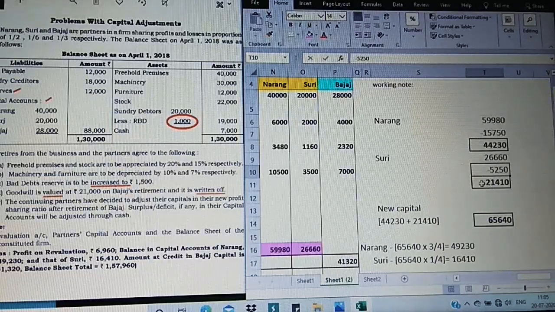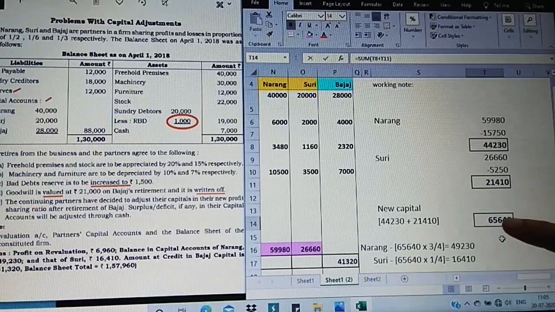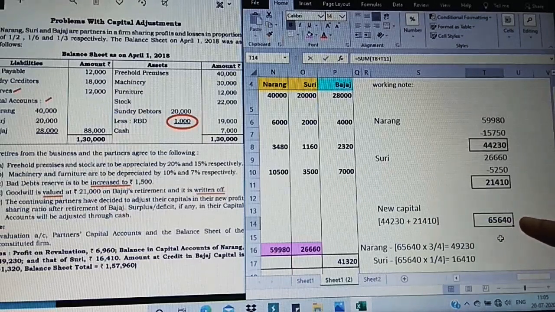If we subtract this, the actual capital of Suri, the balancing figure, is 21,410. Now the new capital of the firm, Narang and Suri together, is the total of 44,230 and 21,410, the new capital of the firm after the retirement of Bajaj.